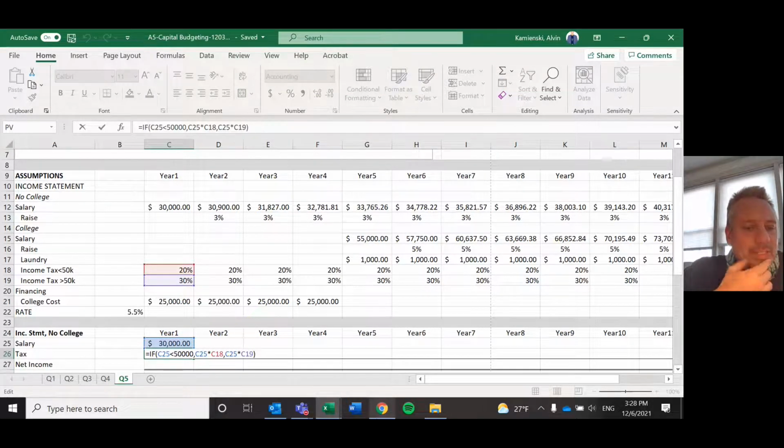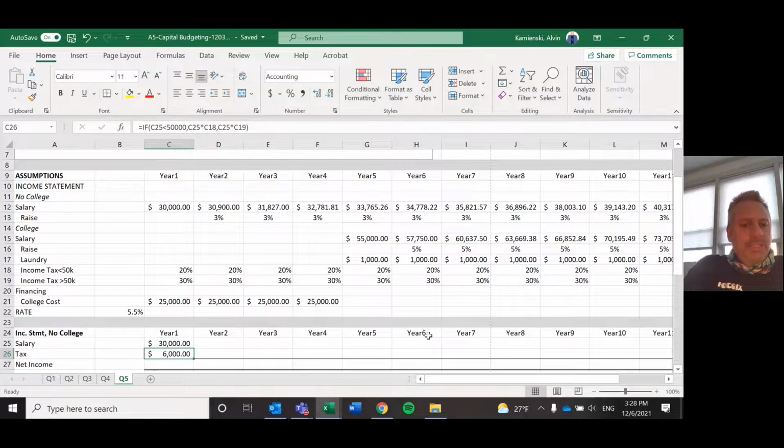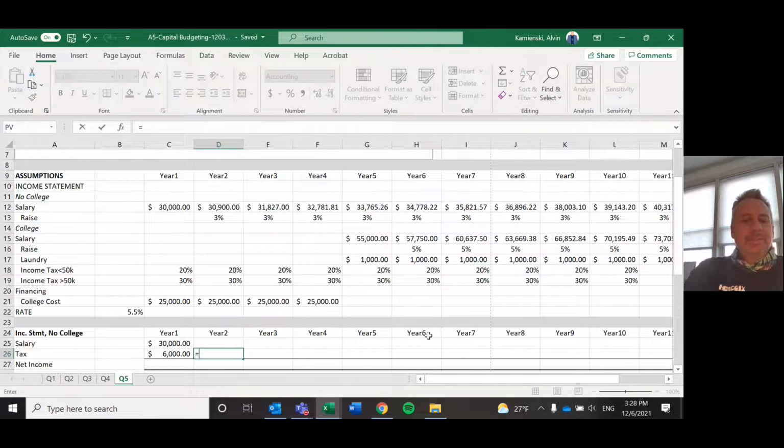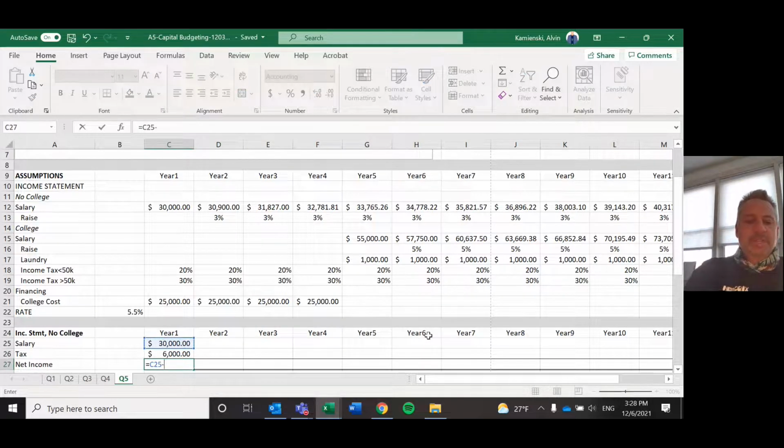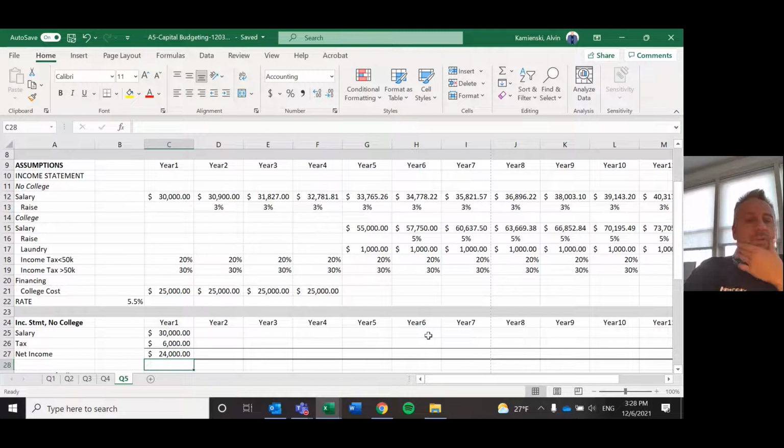We actually just built that wrong. If it's less than $50,000, multiply C25 to C18. That's correct. Otherwise, but that's not. It shouldn't be. Oh yeah, it is. Look at that. Hey, 30,000 times 20%. Let's see if it worked. Yeah, it's 6,000. We did that just fine. So your net income is just going to be 30,000 minus the 6,000. So you would have made $24,000 in your first year.